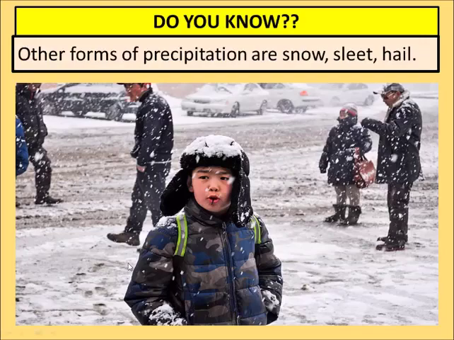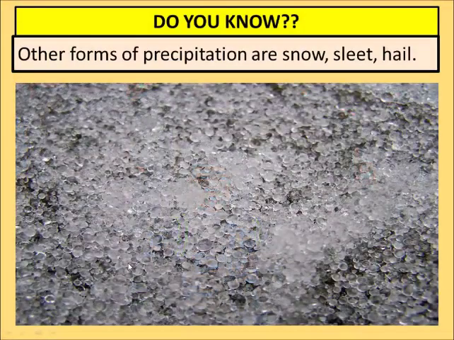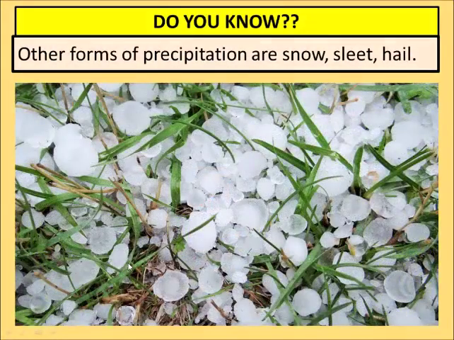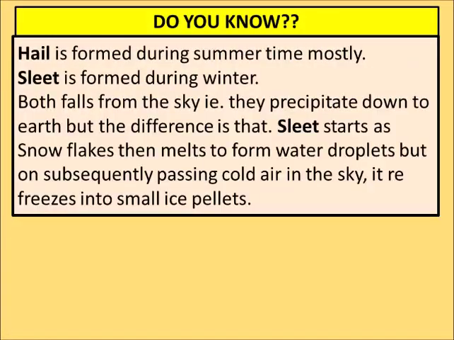Other forms of precipitation are snow, sleet, and hail. Now, what is the difference between hail and sleet? Hail is formed mostly during summer time. When hailstones fall, you must have seen, they fall only during the summer time. But sleet is formed during winter.